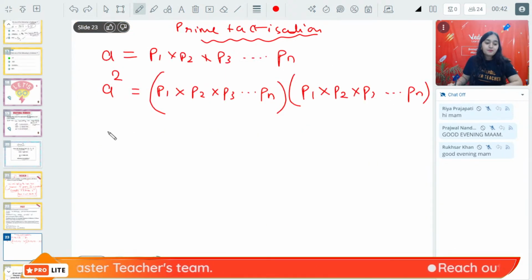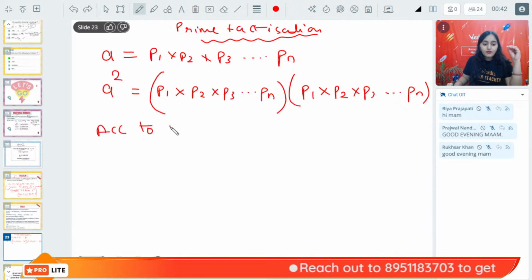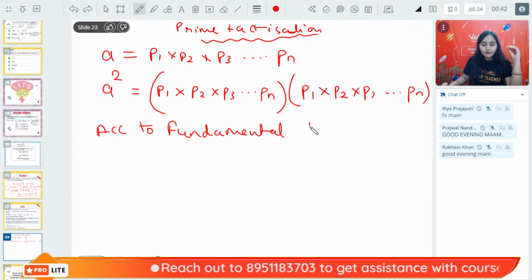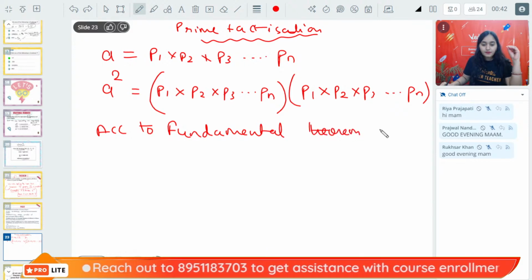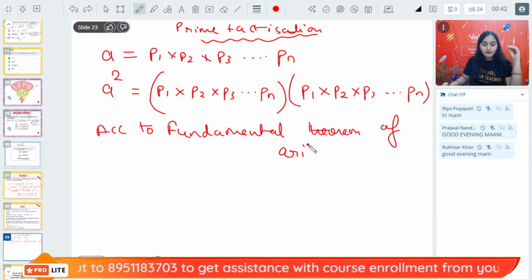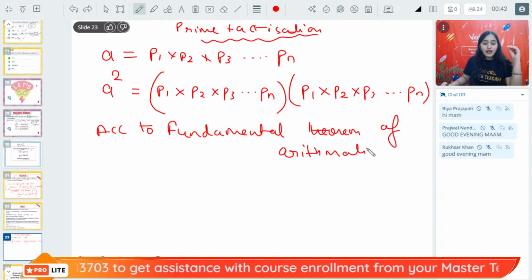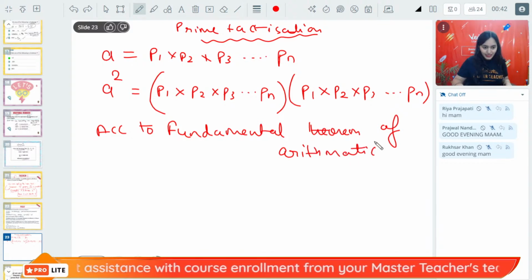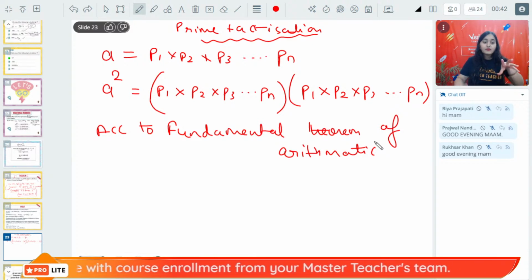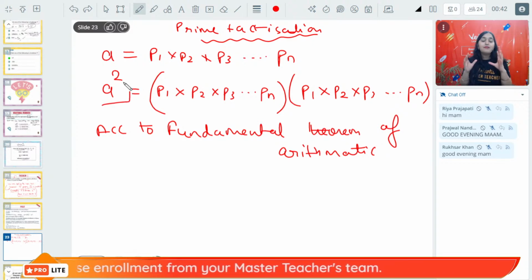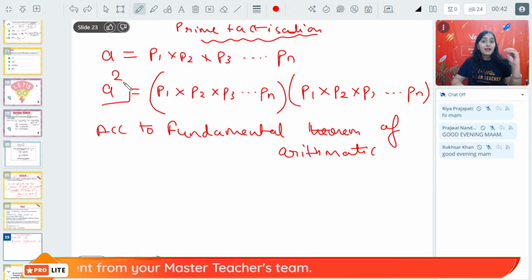Now here, according to the fundamental theorem of arithmetic, if A square is having a prime factorization, that prime factorization is unique.